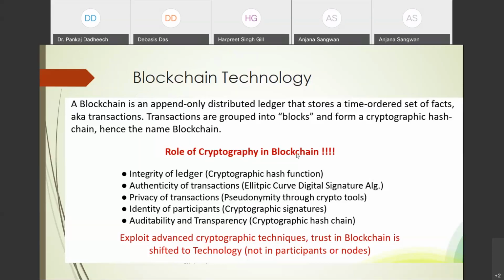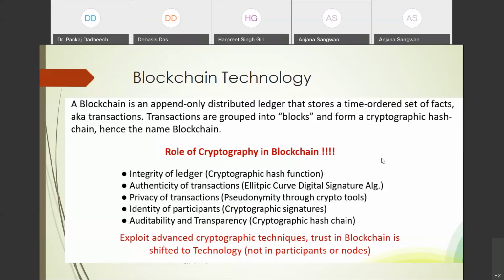Now the role of cryptography in the blockchain. For the integrity of the ledger, we use a cryptographic hash function like SHA-1, SHA-2. For the authenticity of the transaction, we apply the elliptic curve signature. For the privacy of the transaction, we apply pseudonymity through crypto tools. For the identity of the participant, a cryptographic signature, and for auditability and transparency, we use the cryptographic hash chain.